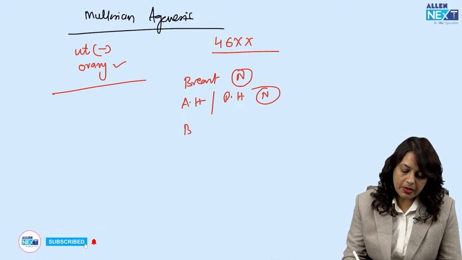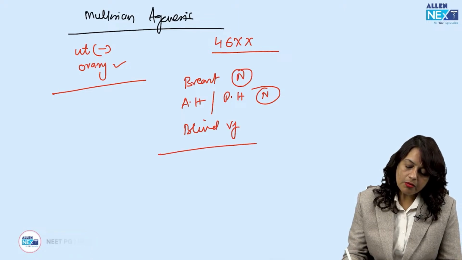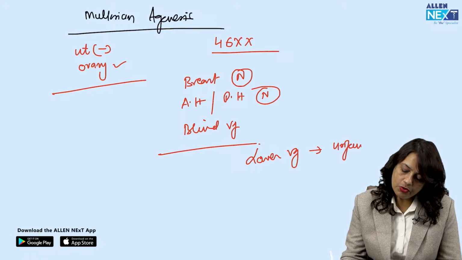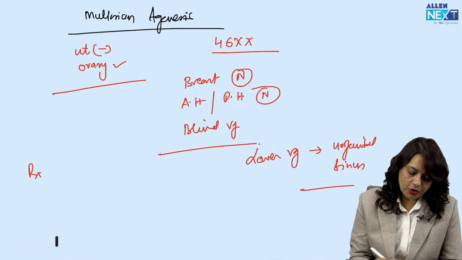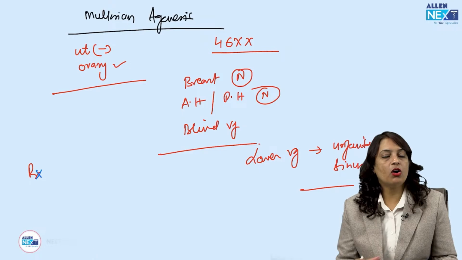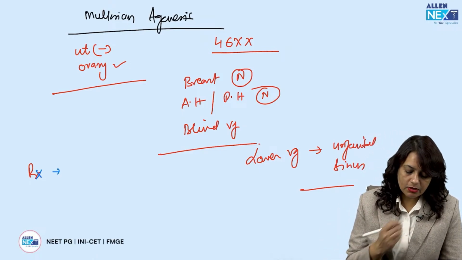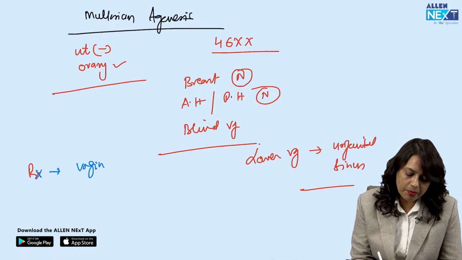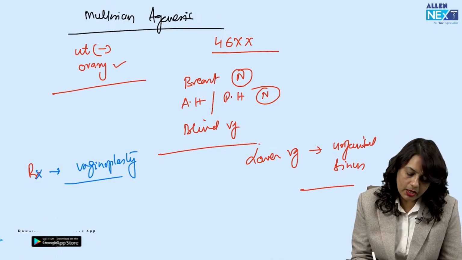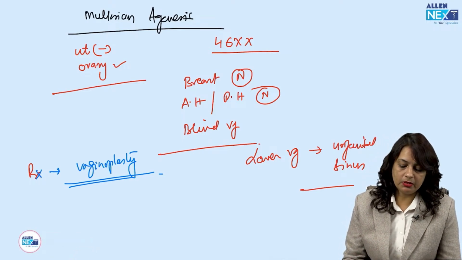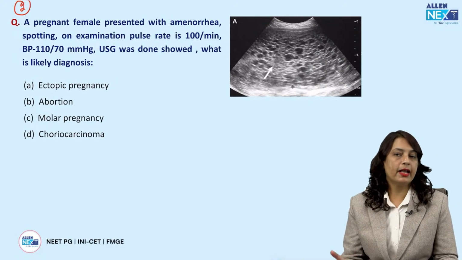There can be a blind vagina because the lower vagina arises from the urogenital sinus. Treatment for this: if the female is getting married or is sexually active, planning to start her sexual life, then vaginoplasty can be done, since uterine transplantation has not been possible. Now, let us move on to the next question.